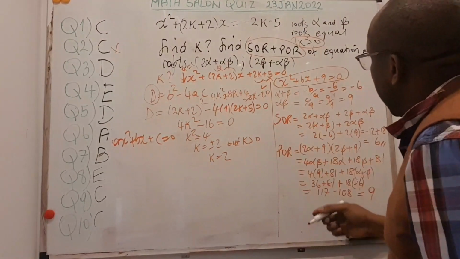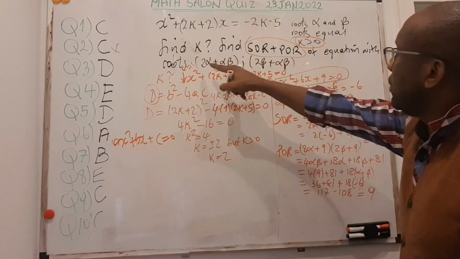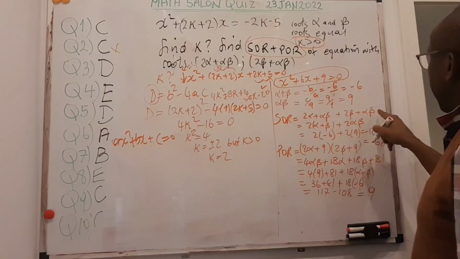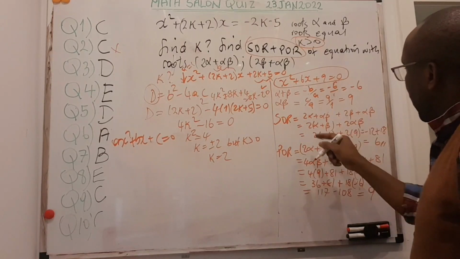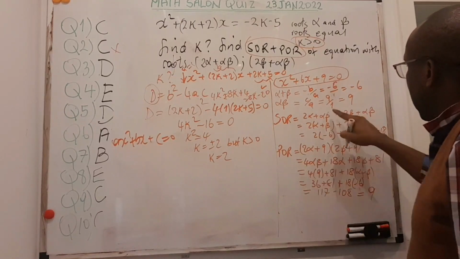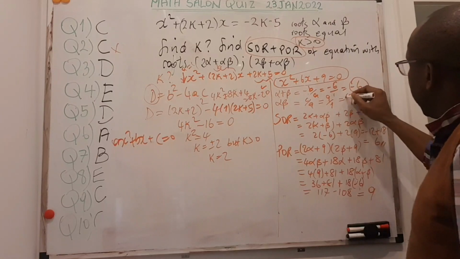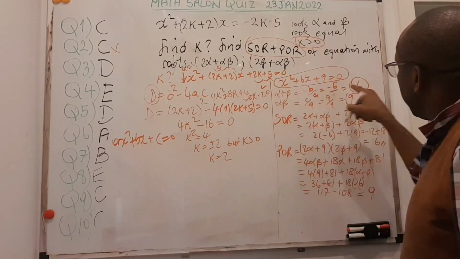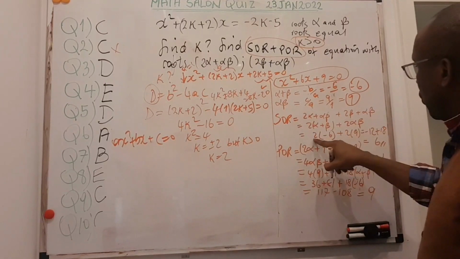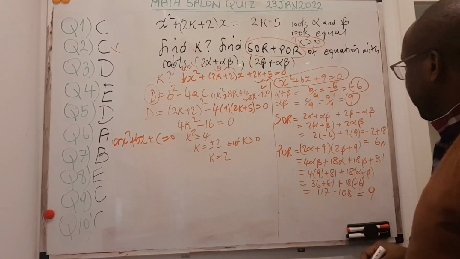If that is the case, then my sum of roots, I will just add these two roots up. This is 2 alpha plus alpha beta plus 2 beta plus alpha beta. So if I take these two terms together, I can factorize 2 and I will get alpha plus beta. If I take these together, there are 2 of them, 2 alpha beta. You can just copy these answers and fit them. Alpha plus beta, I know here is minus 6, I put it there. Alpha times beta, I know is 9, I put it there. So 2 times minus 6 is minus 12. 2 times 9 is 18. If you sum this, you get 6.